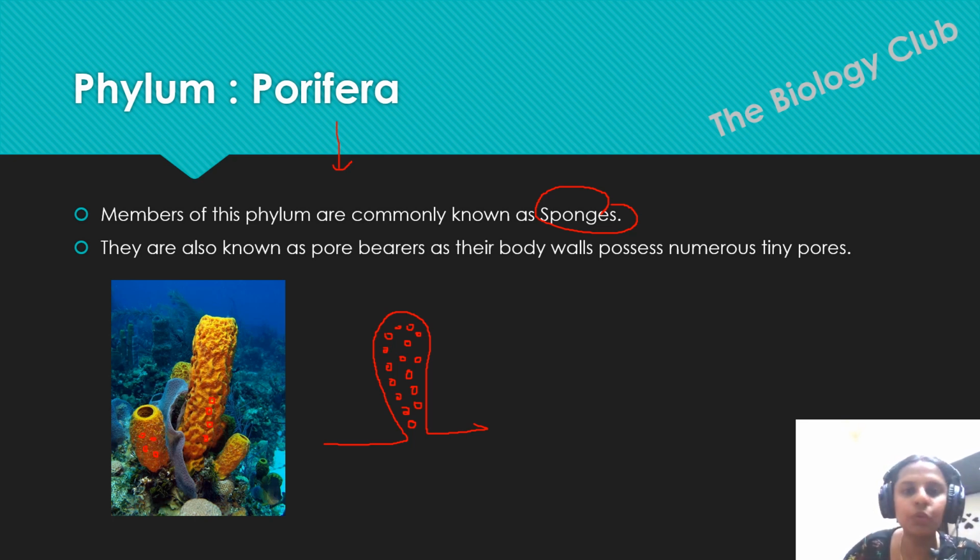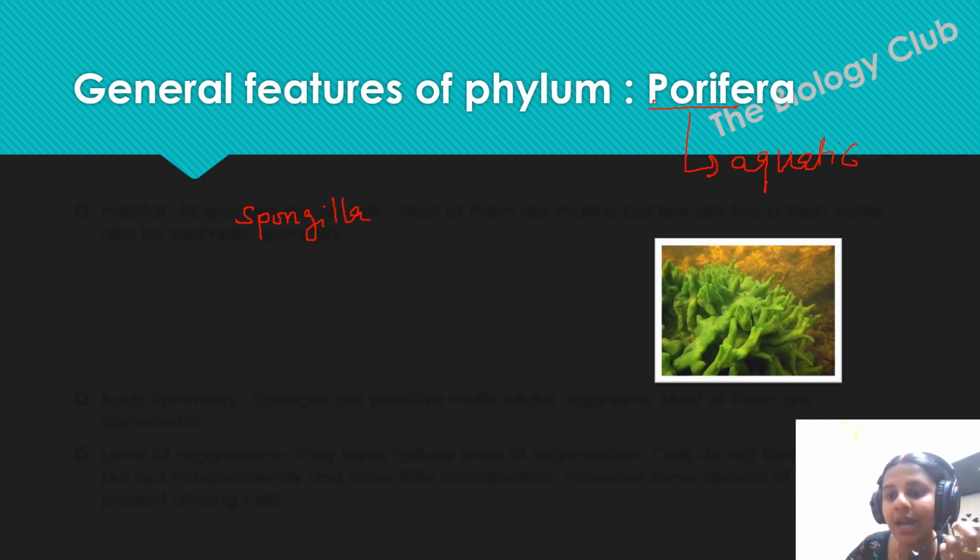Let's start with the general features of the phylum Porifera. We all know that the habitat of Porifera will always be aquatic. It is aquatic every time. It can be freshwater or marine water. If it is freshwater, the common example will be Spongilla. I will show you the diagram here. So, this is one of the very common examples, that is Spongilla.